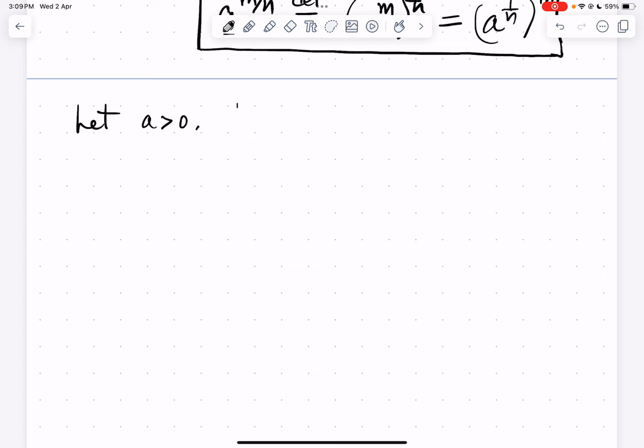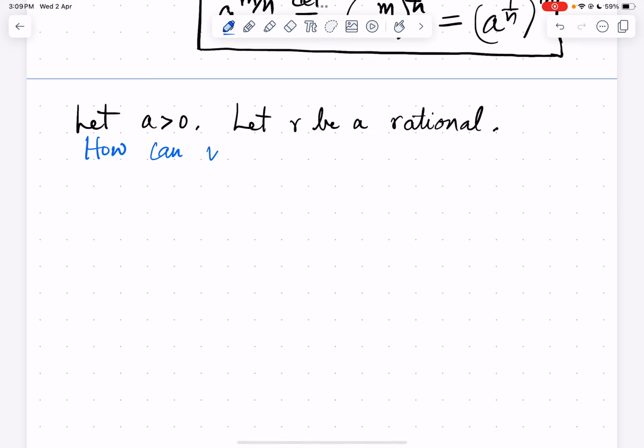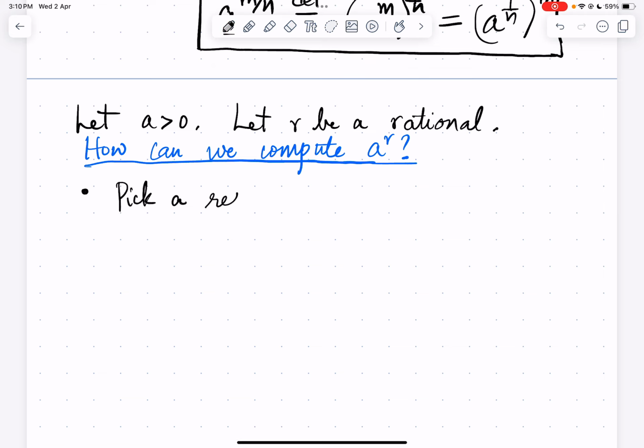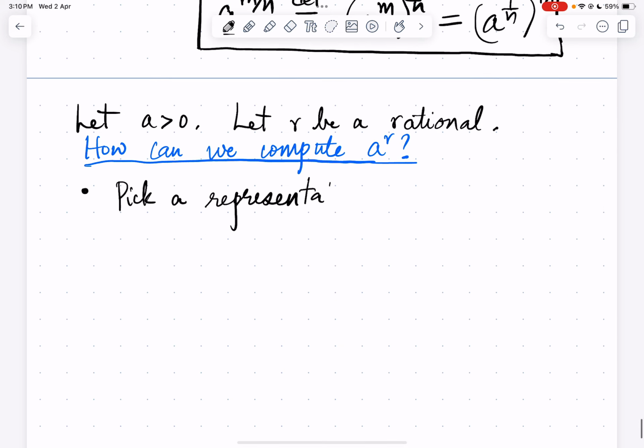Let a be greater than 0. Let r be a rational. So we can ask, how can we define a power r, or how can we compute a power r? So a is positive and r is a rational. How can we compute a power r? First step, we pick a representation. We defined a power m by n, where m and n are integers and n is greater than 0. Hence we first pick a representation r equals m by n, where m and n are integers, n is greater than 0.